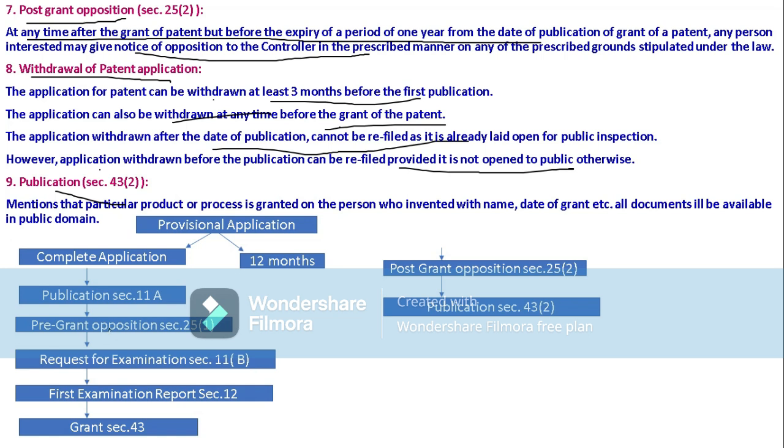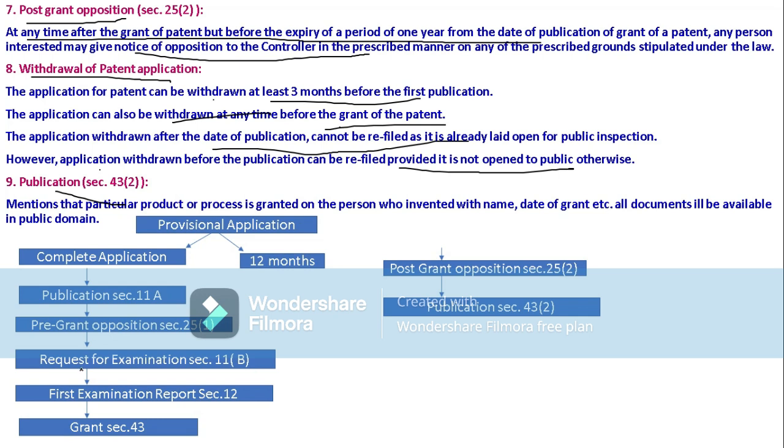If there are any oppositions, both the applicant and the opponent can go to the controller, and there will be a board of appeal, and there they can go for a hearing of their cases. After that, if there is no pre-grant opposition, then after publication they can go for a request for examination.